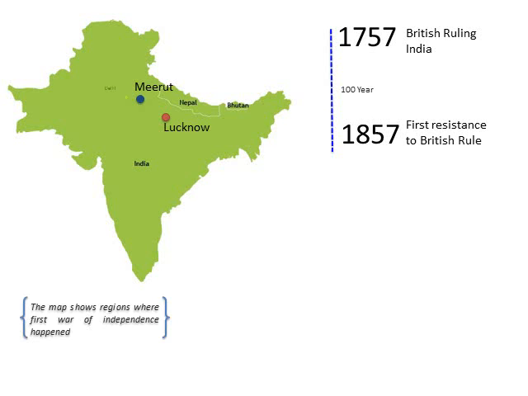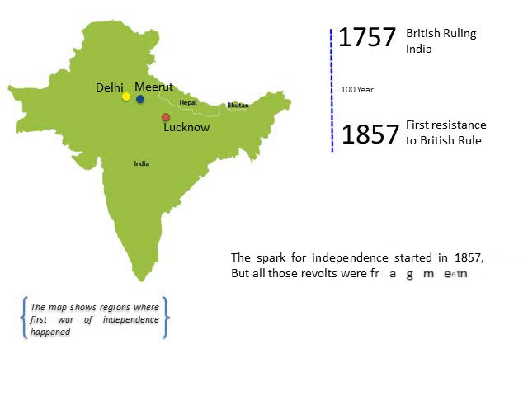And then the sepoys turned to Delhi. The ruler of Delhi was Bahadur Shah Zafar, and they asked for his support. They asked him to become their leader for the fight against Britishers. He, being old, couldn't do much. So as we can see, the spark of independence started in 1857. But all those revolts were fragmented.